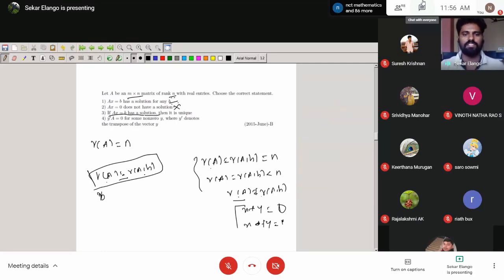Now you can see the problem also. The problem mentions that the rank of A equal to N. Now you can write it: rank of A equal to N means rank of A comma B equal to N. Then you have uniqueness. So this is the guaranteed option.